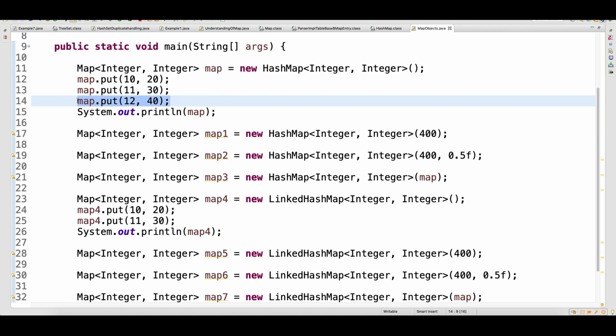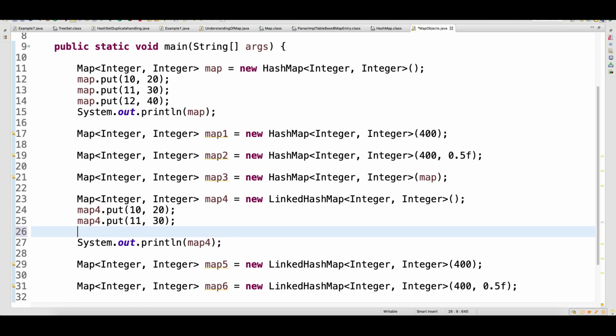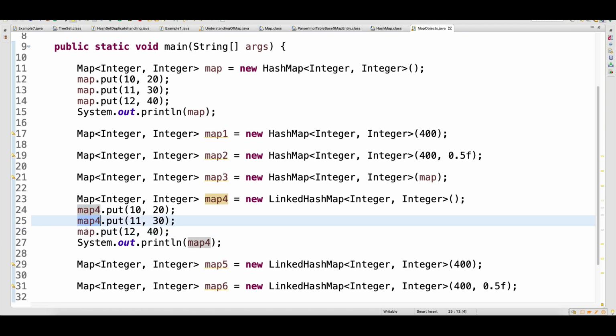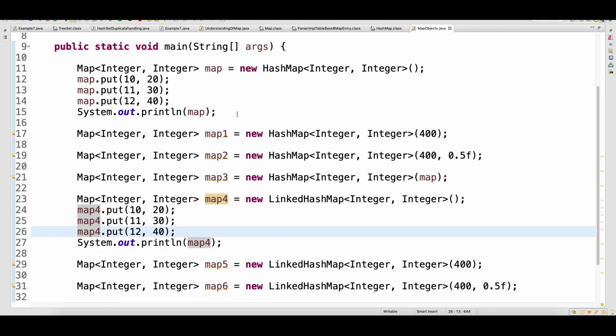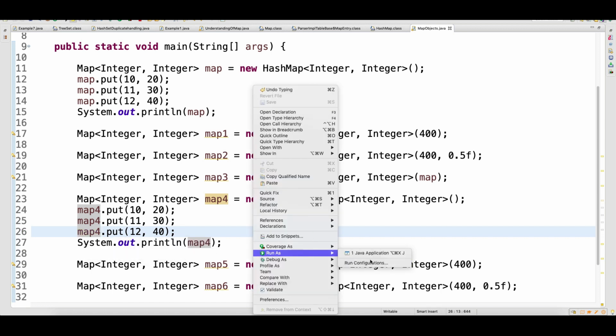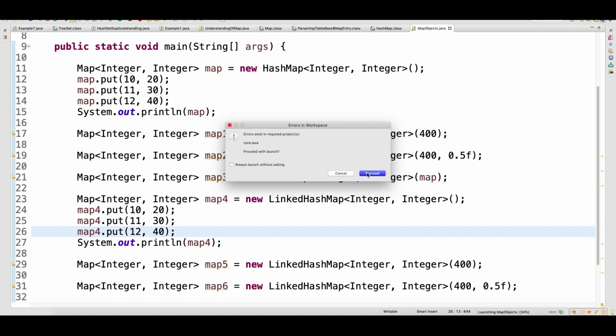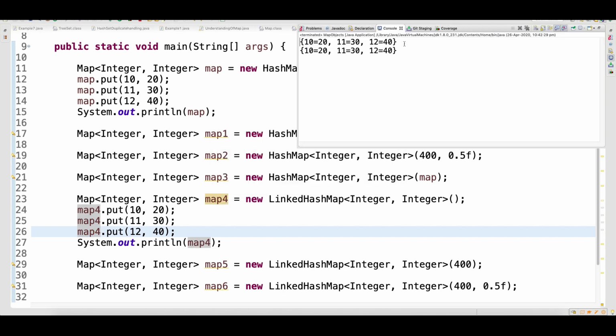So copy this from here and paste it here. Now if I run that, you will see you are not able to see the difference because of the map. Actually you are thinking that it is maintaining the insertion order in the hash map, but it is not.